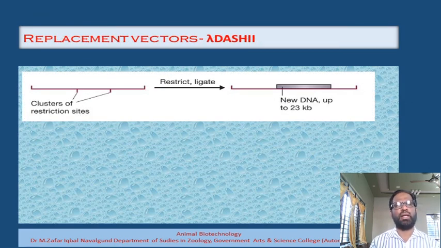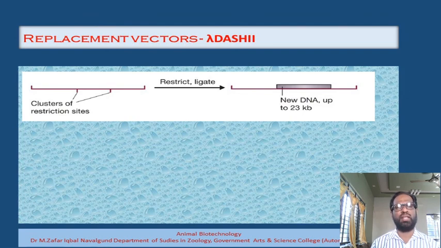One of the very popular replacement vectors is lambda dash 2. Here two restriction sites are there. Generally, during construction, they use EcoRI as the restriction recognition sequence. This replacement vector, lambda dash 2, can clone a DNA of about 23 to 25 kilobase pairs. Generally, it depends upon how much of the stuffer DNA fragment is removed, what type of enzyme you have used, and the nature of the experiment. Anywhere between 18 to 25 kilobase pairs of DNA can be cloned.